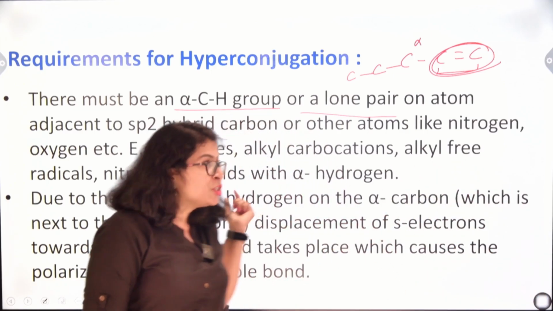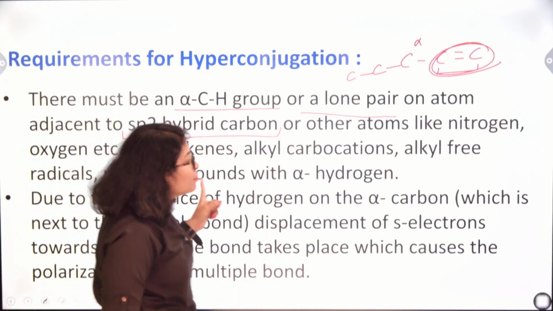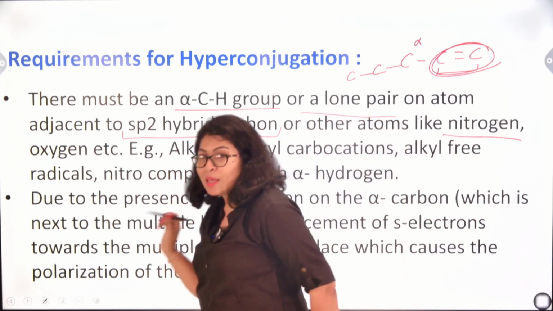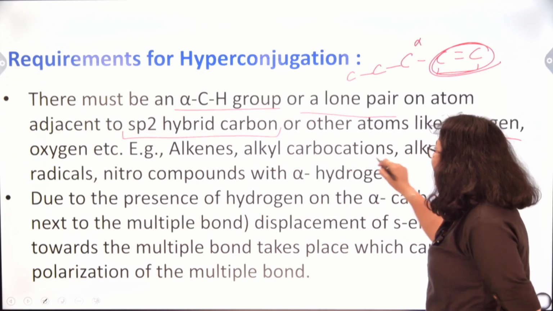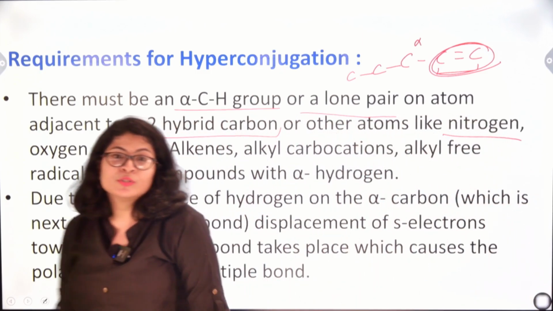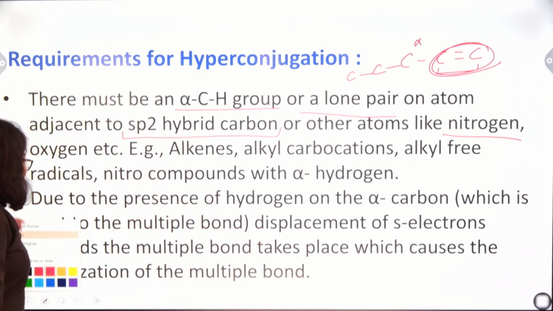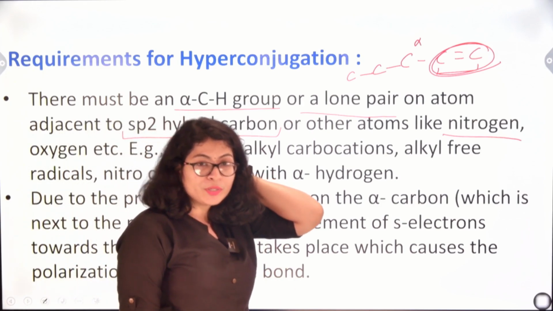So there must be an sp2 hybridized carbon or atoms like nitrogen, oxygen, etc. Examples of this hyperconjugated system are alkenes, alkyl carbocations, alkyl free radicals, nitro compounds. These are certain systems where there is a chance of observation of hyperconjugation.